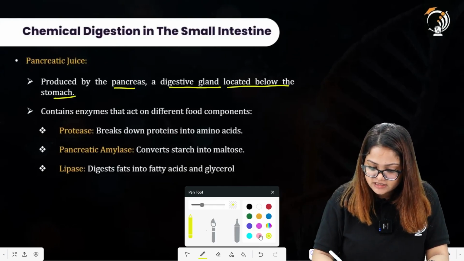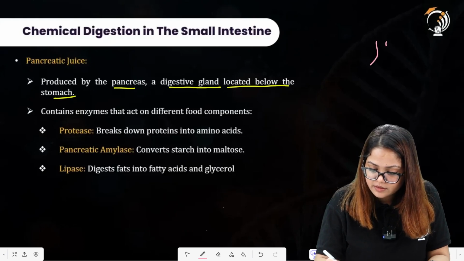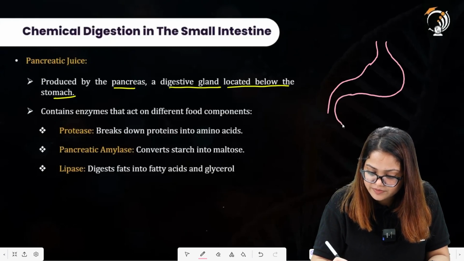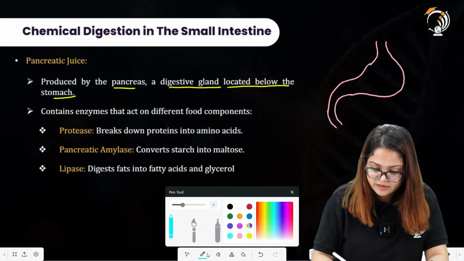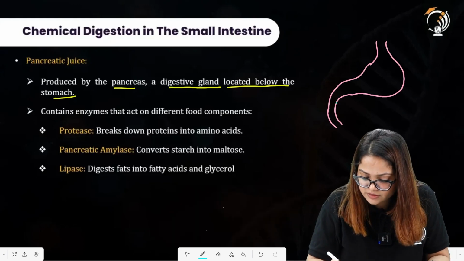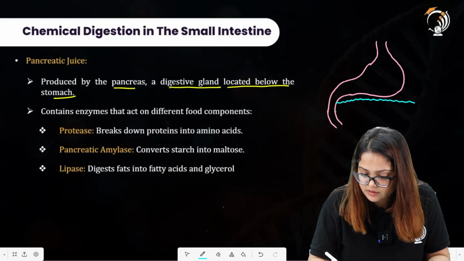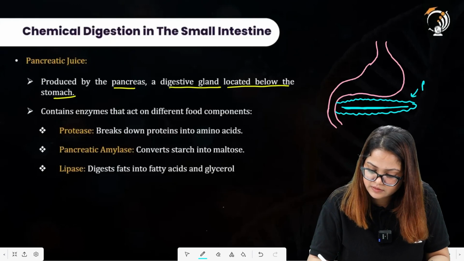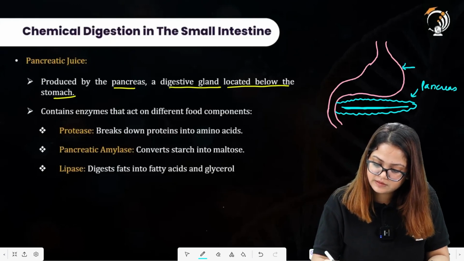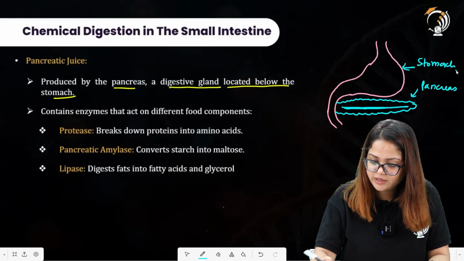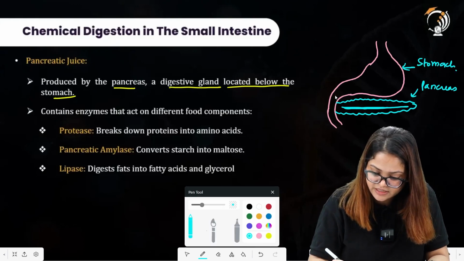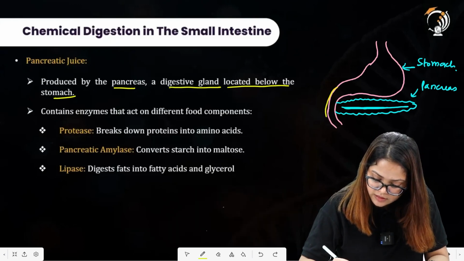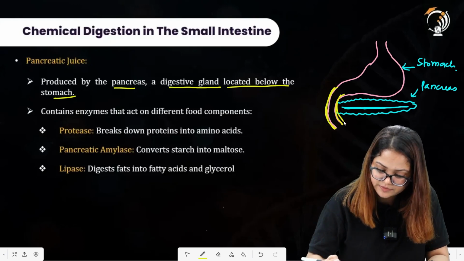So let us say that this is the stomach region over here. Now what is the location of the pancreas here? The pancreas will be located below the stomach. This is a leaf-like structure. It is located below the stomach. This is the stomach. And what's this region over here? This is representing the duodenum.